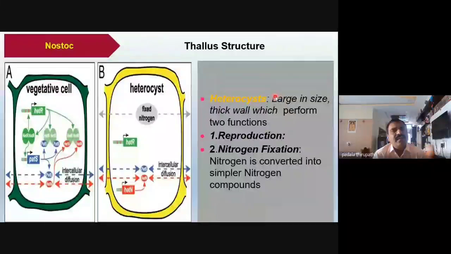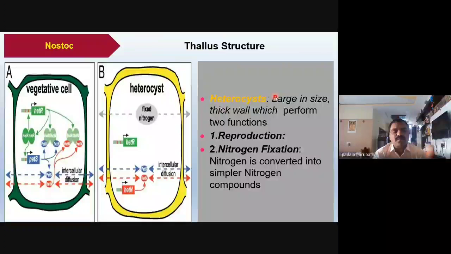Cell A comprises green chlorophyll pigment. Cell B does not possess any chlorophyll pigments or chloroplasts, so it looks non-green. This non-chlorophyllous cell we call the heterocyst.